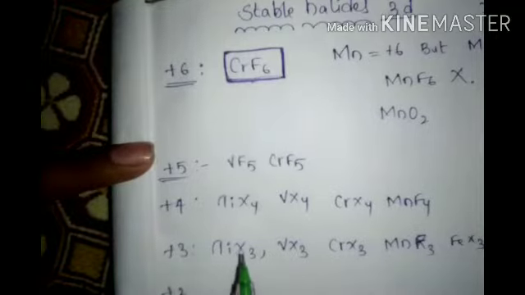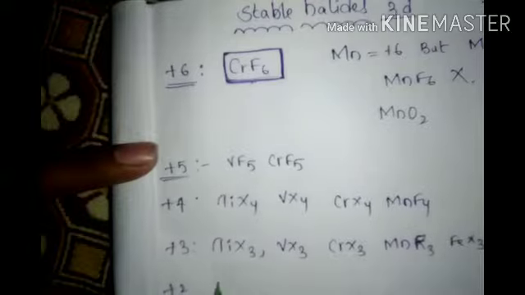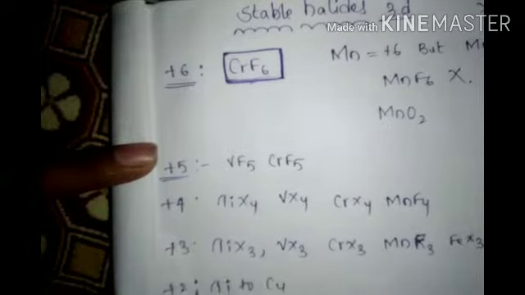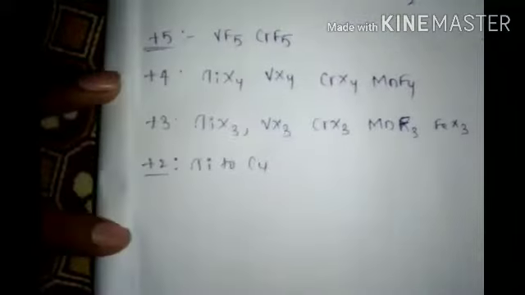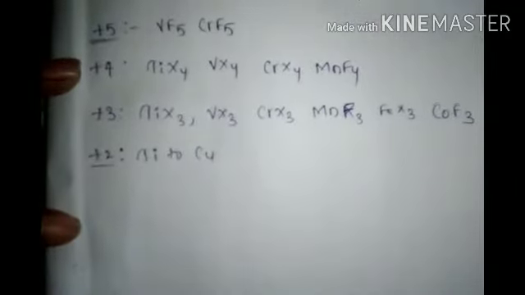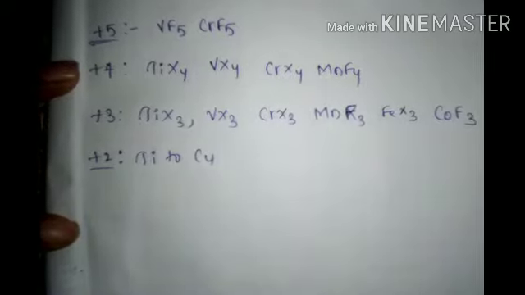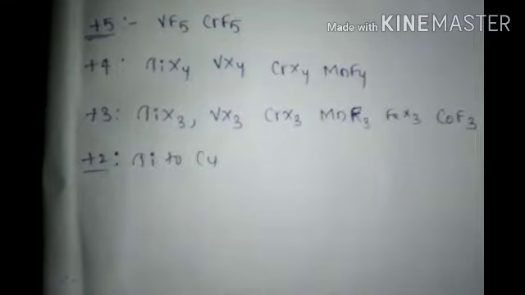+2: almost all, titanium to copper. Titanium to copper, all are possible.